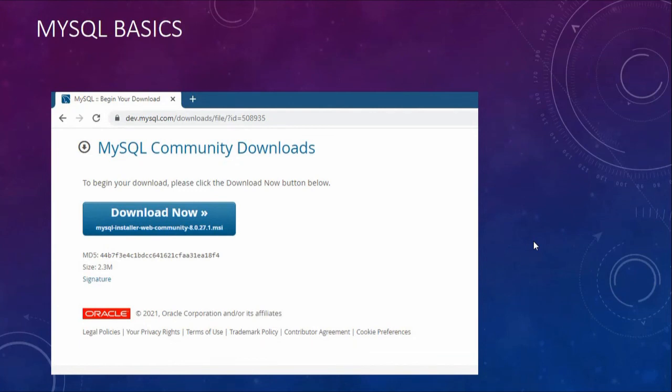Now, for the students who are new to databases, I will just give you a brief introduction of MySQL. So in this particular chapter, we are going to use a database called MySQL. You can just go to mysql.com, dev.mysql.com. You can go to this particular link and you can download the MySQL installer, that is 8.0.27. You will have to register with Oracle and you will download it for free.